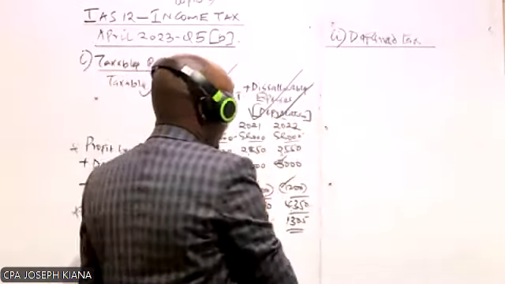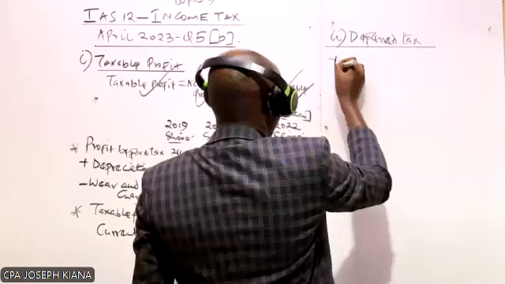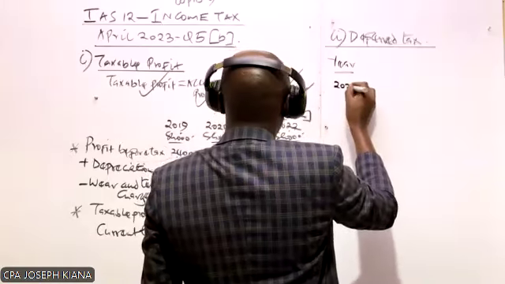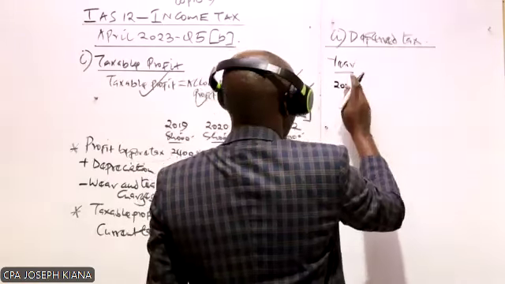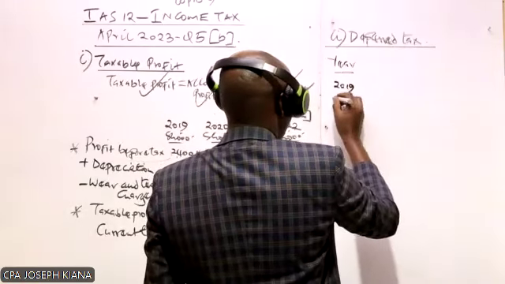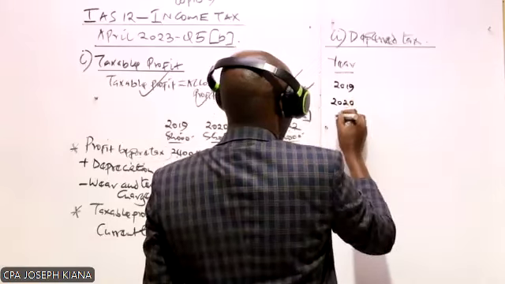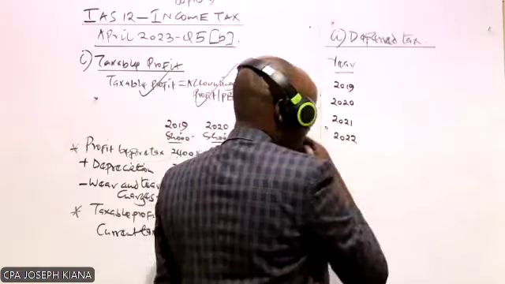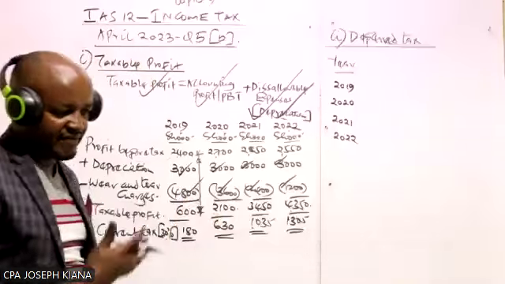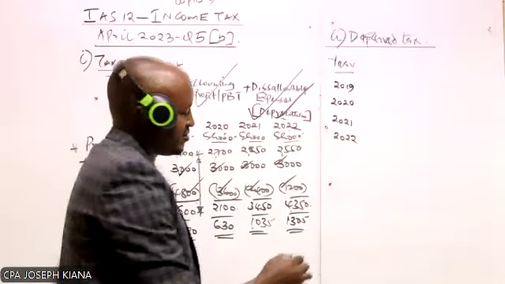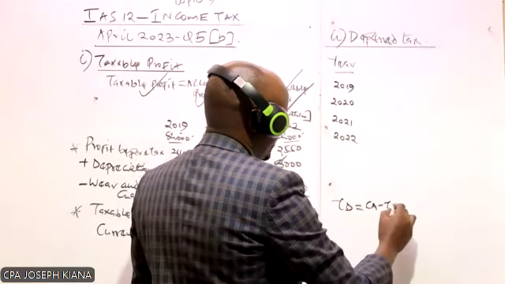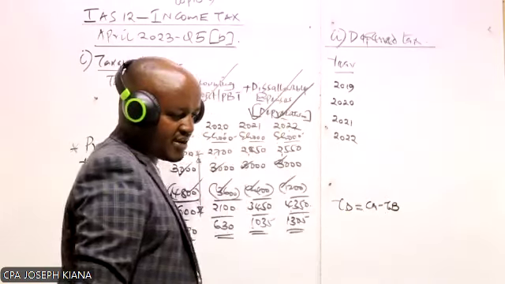Remember, in our case here, we have a number of years. So what we are going to do here, we're going to have basically a number of years here, 2019 to 2022, 2020, 2021, 2022. And here we need to compute the temporary differences. What is temporary difference? You have to recall: this is the difference between carrying amount and tax base.